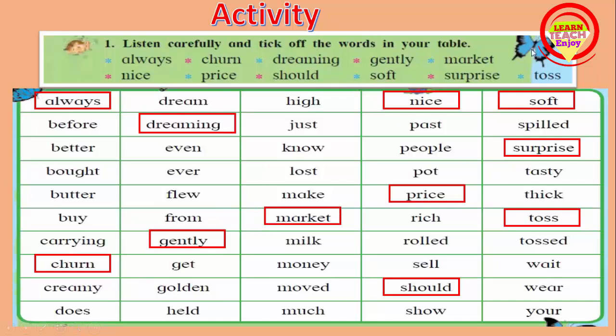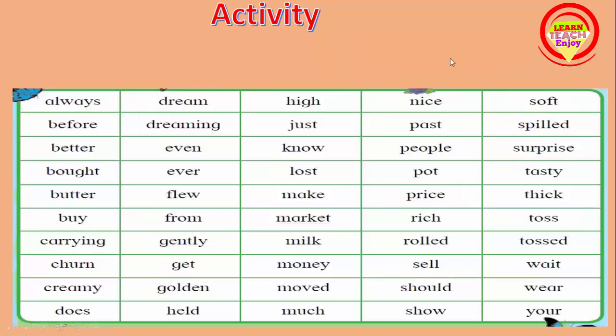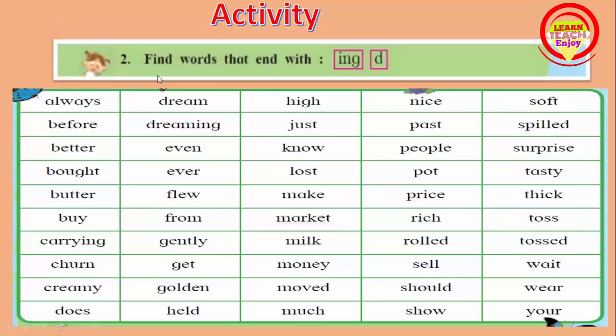Now we see the next activity. The second activity is given. Find words that end with ing and d. First we see the words that end with ing. Let's start. Here is carrying, ending with ing. So we can tick carrying. Then dreaming, also ending with ing. So we can tick dreaming.